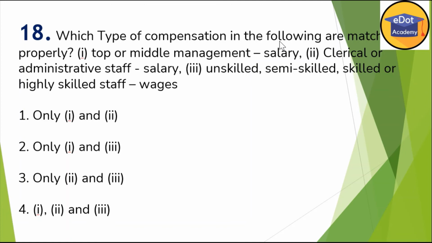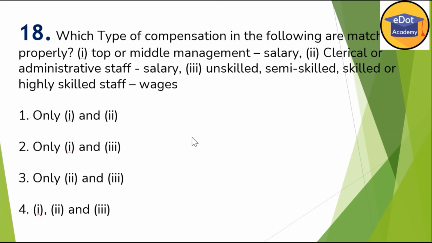You have to keep this in mind. Clerical administrative staff get salary, which is correctly matched. And third, unskilled, semi-skilled, skilled and highly skilled staff get wages. So again here, the second and third are correctly matched.